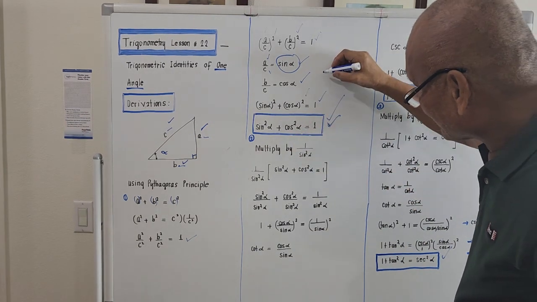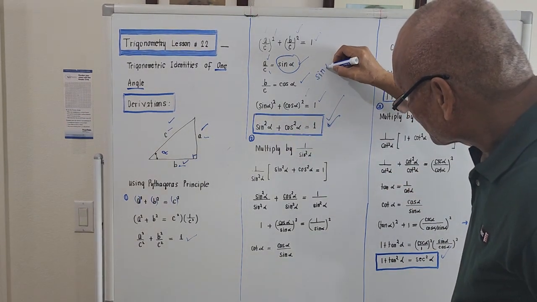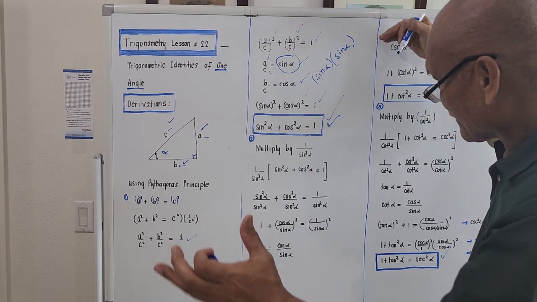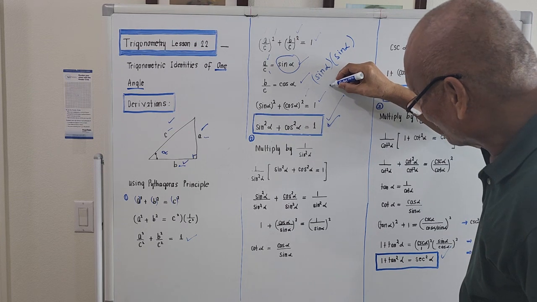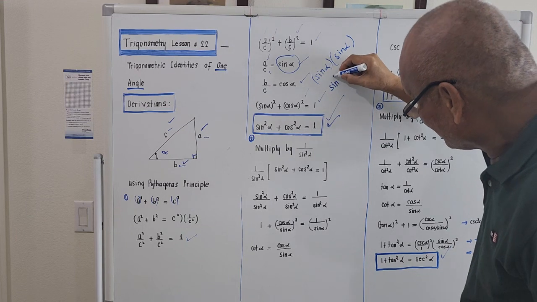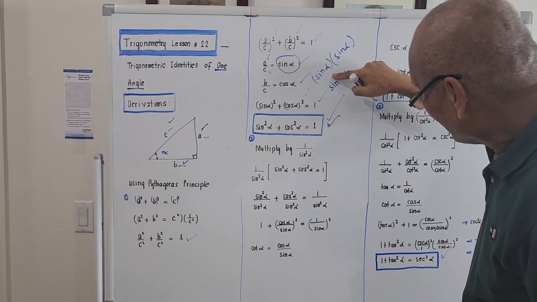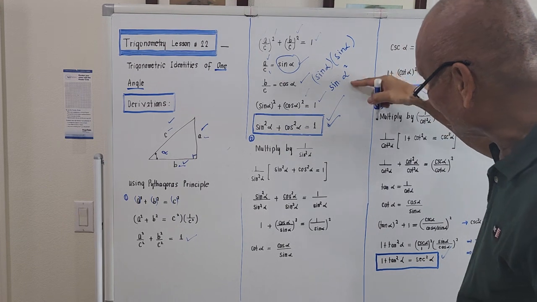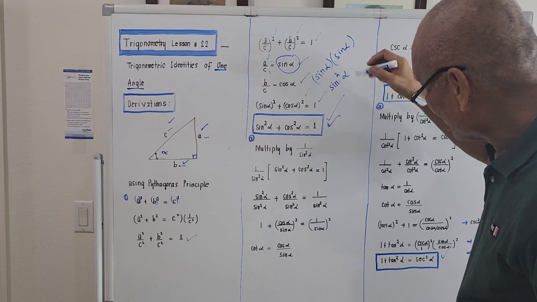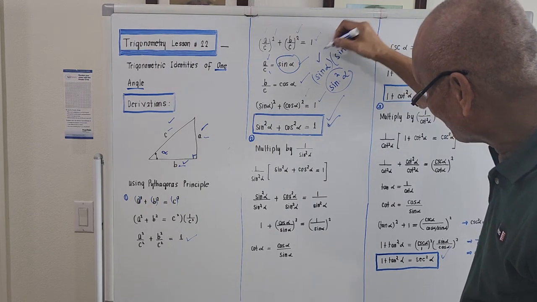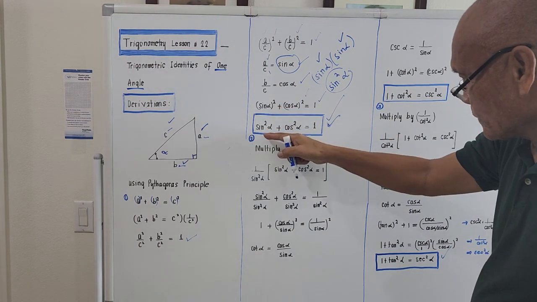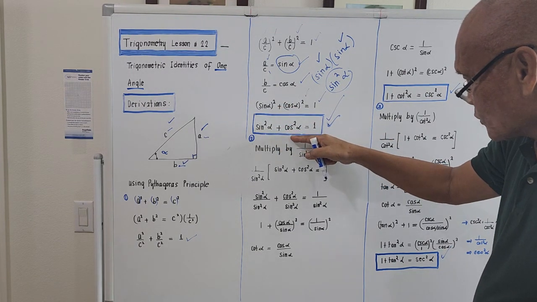Sine square of alpha is actually the product of sine of alpha times sine of alpha. And if we try to multiply this one, the proper way to expand or simplify this one is it will simply be sine square of alpha. It is not sine of alpha squared like that. This is wrong, right? It should be sine square of alpha, meaning it is the product of sine of alpha and sine of alpha. So the expansion of this one, or the simplification of this one, will be sine square of alpha plus cosine square of alpha is equal to 1.